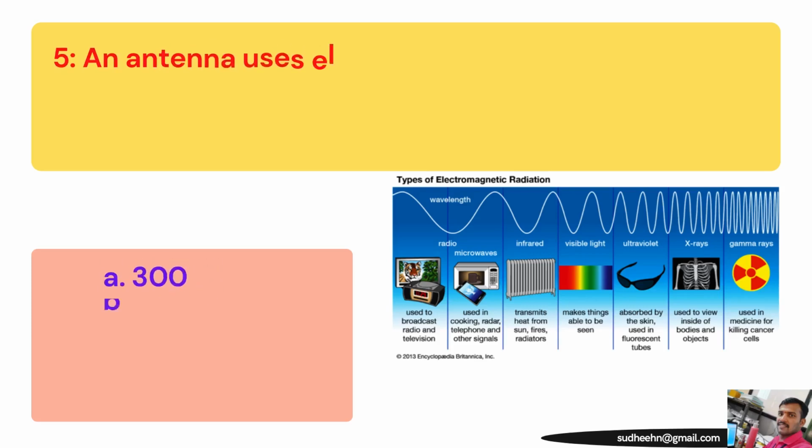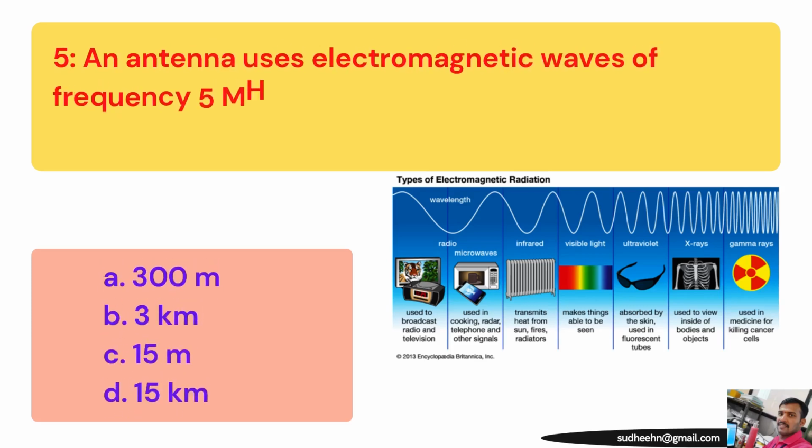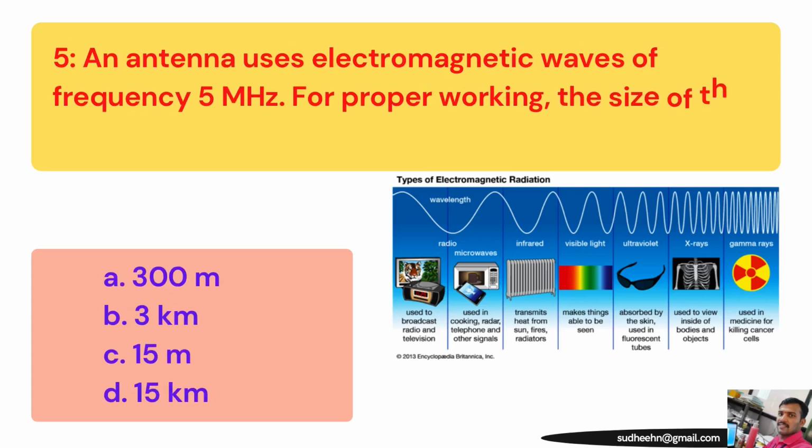Now question number 5. An antenna uses electromagnetic waves of frequency 5 megahertz for proper working. The size of the antenna should be? Here I have listed different types of electromagnetic radiation, such as radio frequency, infrared, visible, ultraviolet, X-ray, gamma ray, and their respective applications. The options are A 300 meter, B 3 kilometer, C 15 meter, and D 15 kilometer.